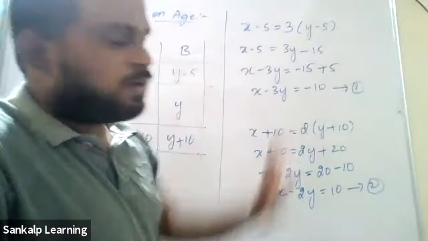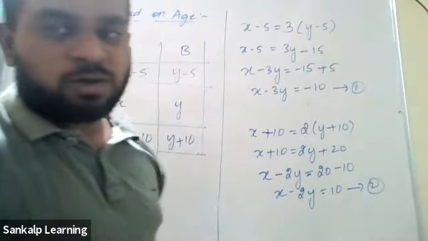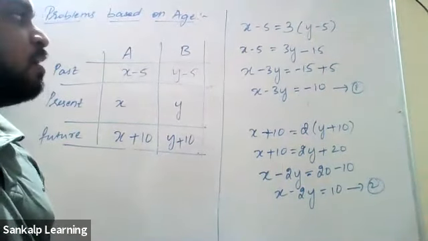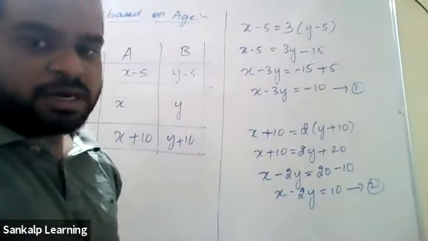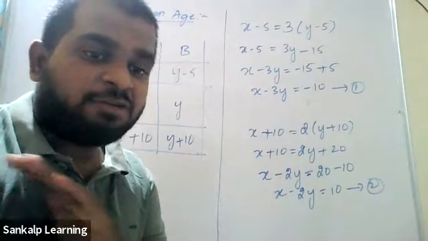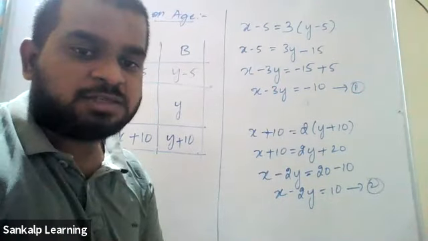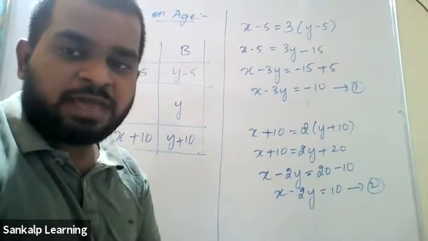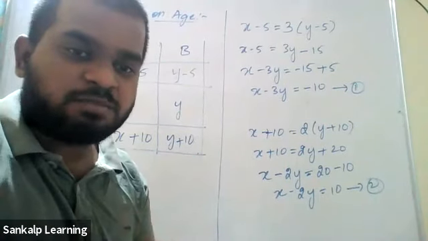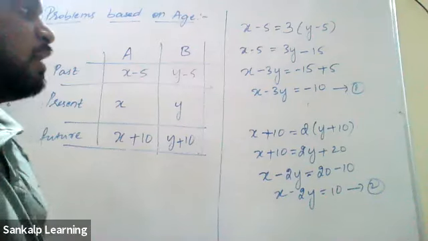X minus 3Y is equal to minus 10. X minus 2Y is equal to 10. Solve it by elimination method and you will get the values of X and Y. And remember, it is a problem based on age, so your X value and Y value cannot be negative. X is an age, Y is an age. Can an age be negative? No. If you are getting the answer as negative, you are doing something wrong. Be careful about that.